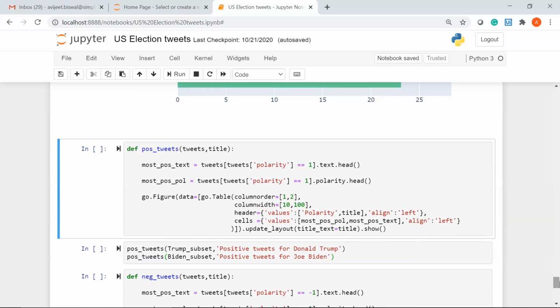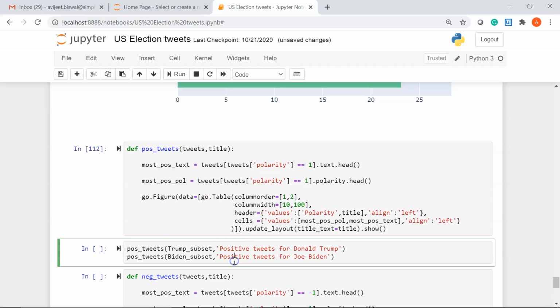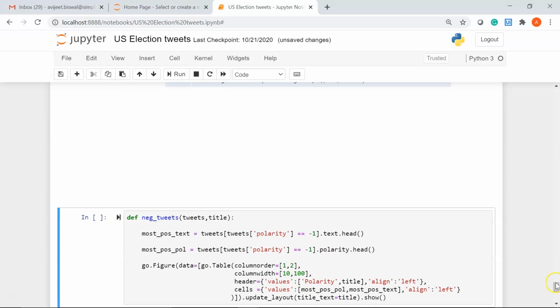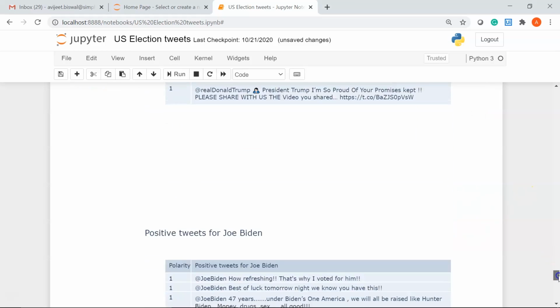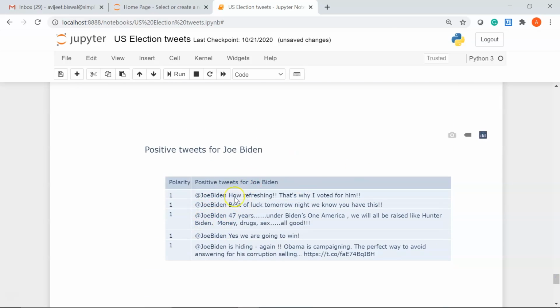now in the next cell of code we have a user defined function that will basically plot a table which has the most positive tweets for Donald Trump and Joe Biden. The condition we are checking is that the polarity should be equal to 1. So if it's close to 1 or equal to 1, which means the tweet has positive polarity. Let me run it. Okay. Now let me go ahead and call the function. Let me scroll over to the top. You can see these are the top 5 positive tweets for Donald Trump, and here you can see the top 5 positive tweets for Joe Biden.